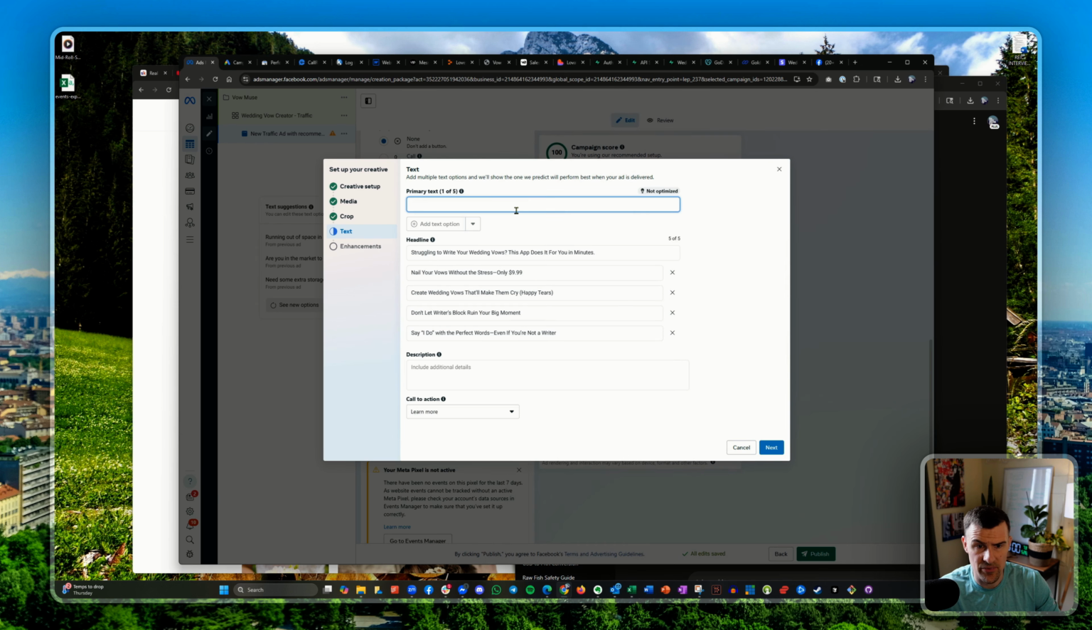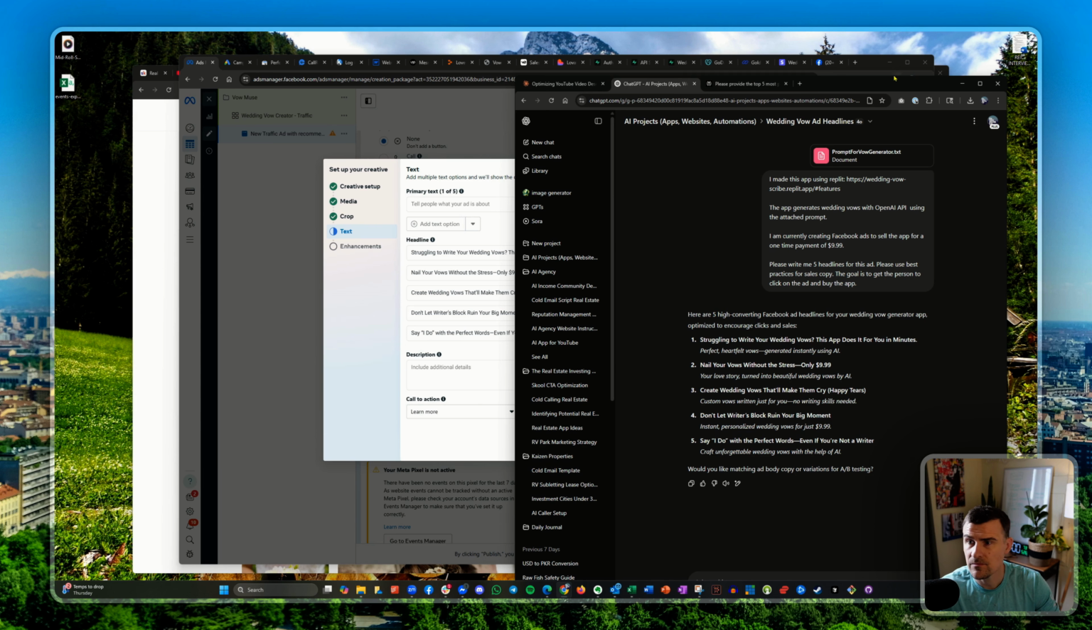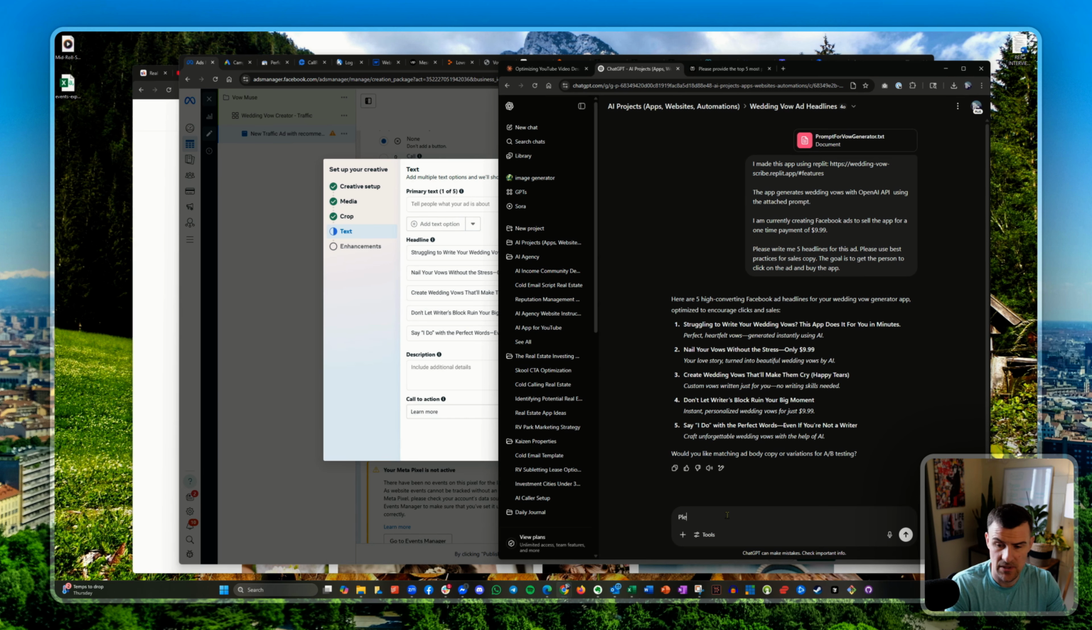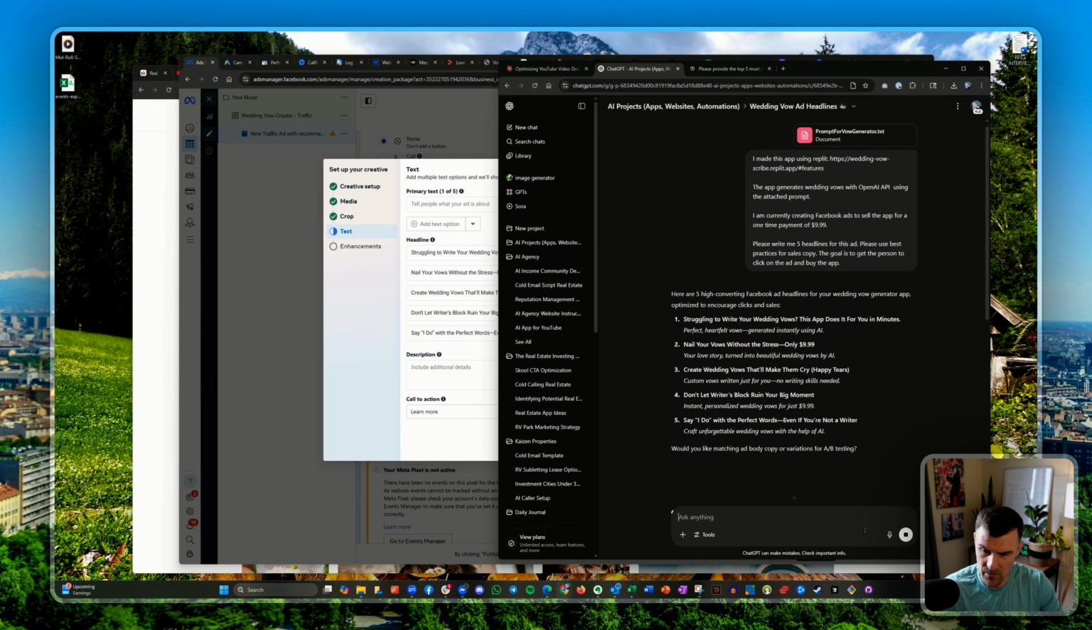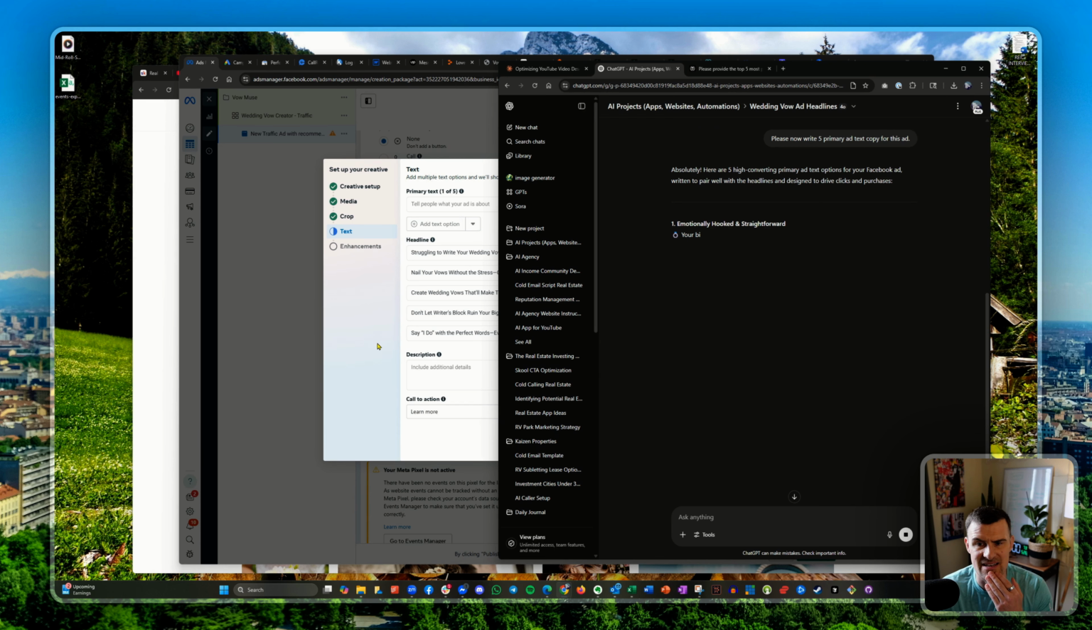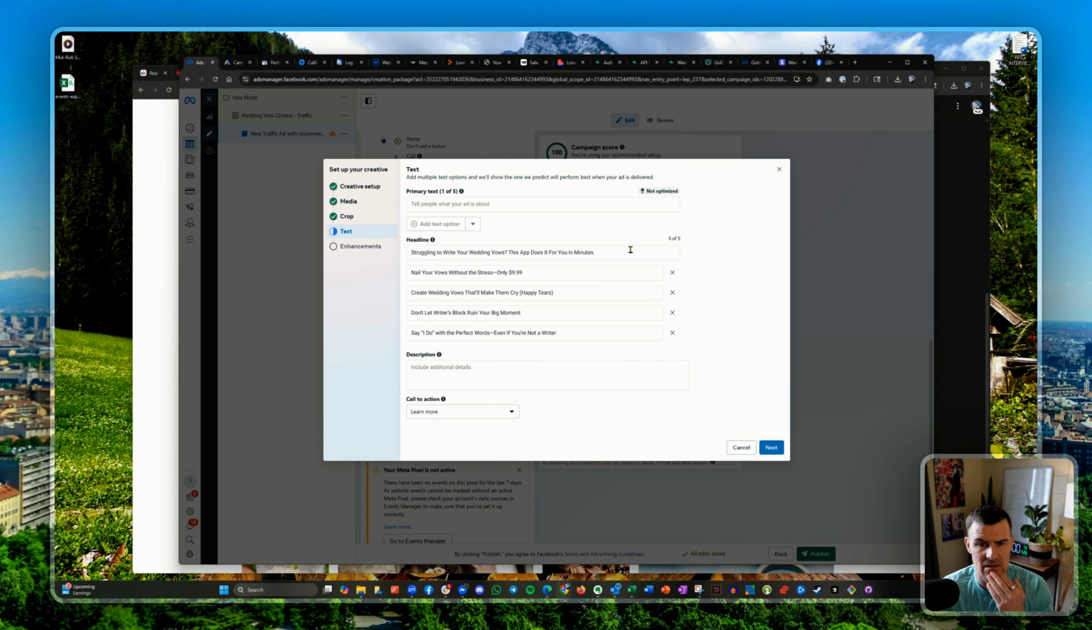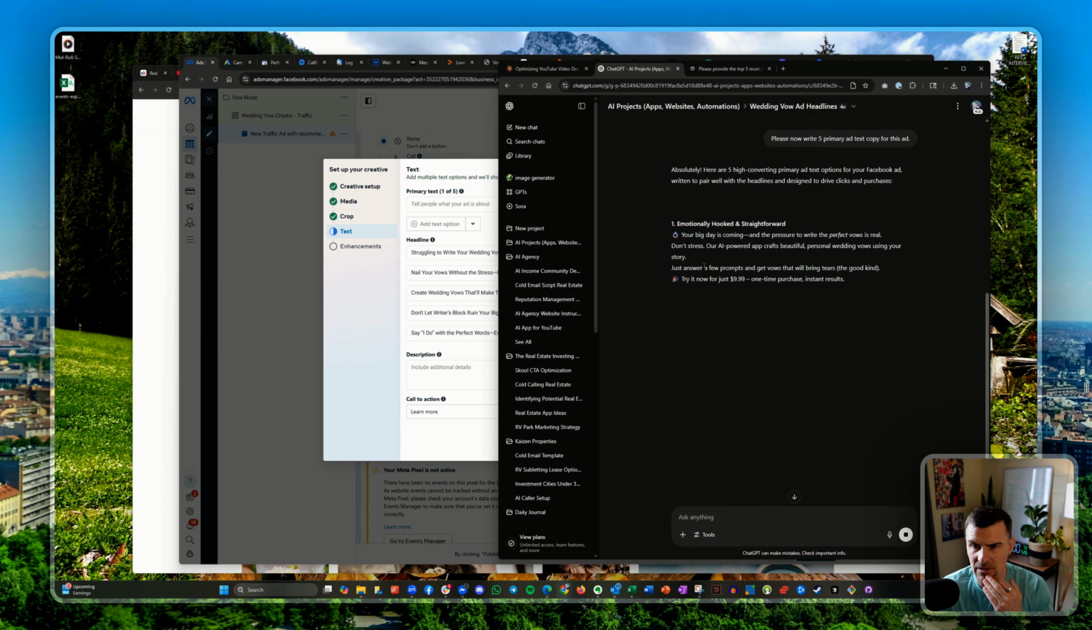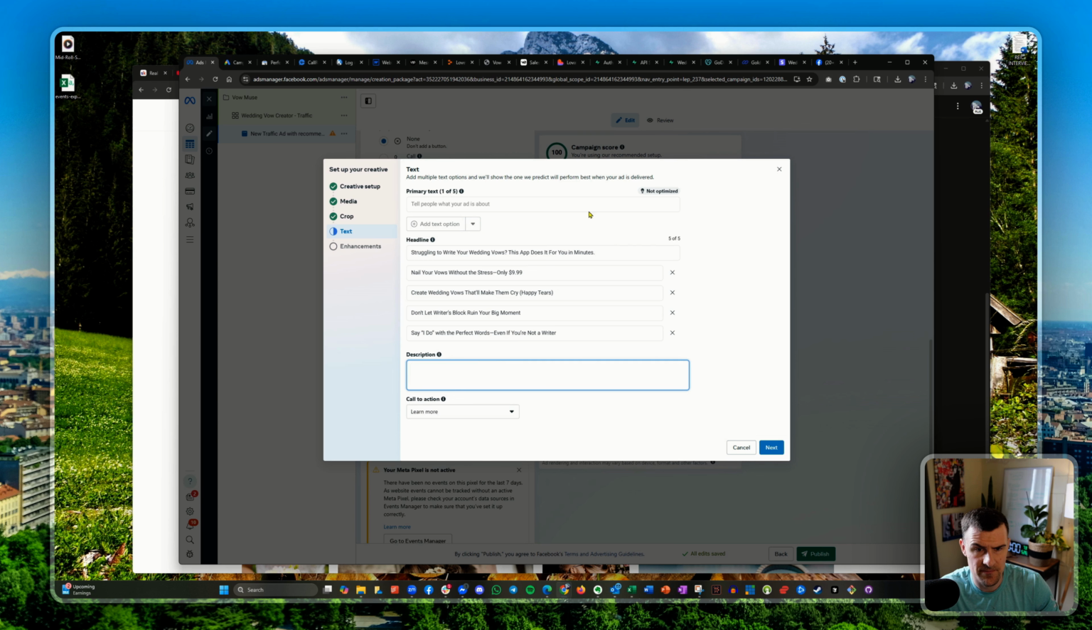Now, we're going to go ahead and do the primary text. Please write 5 primary texts, primary ad copy, text copy for this ad. I thought they had a limit on how many characters it can be, but I don't think that's true. This is really, really small. We'll see if it works.